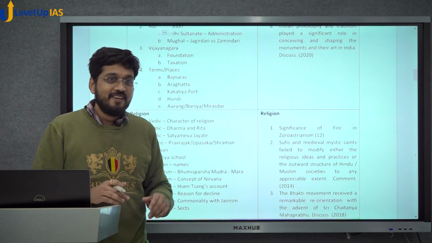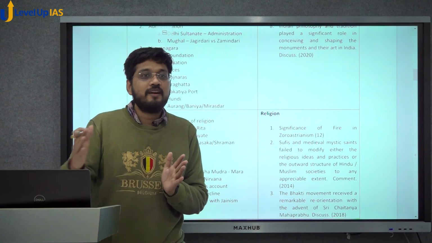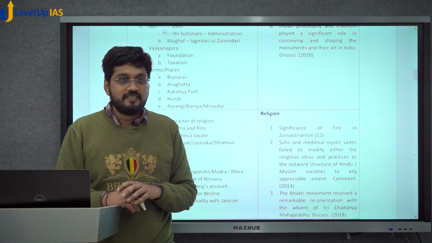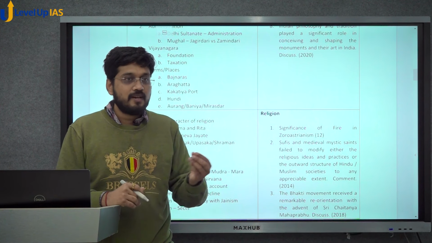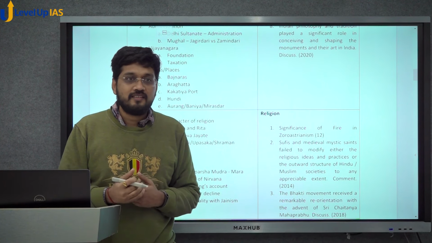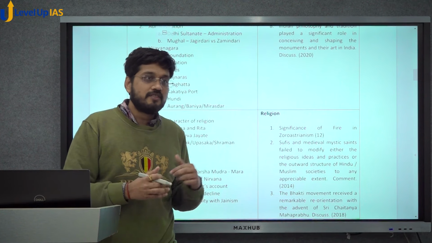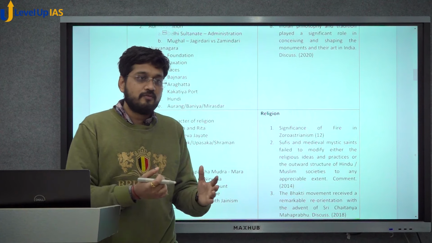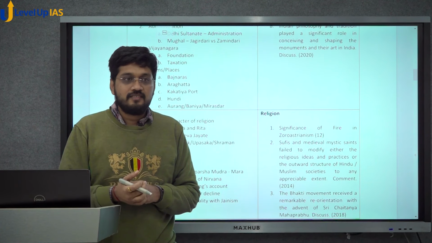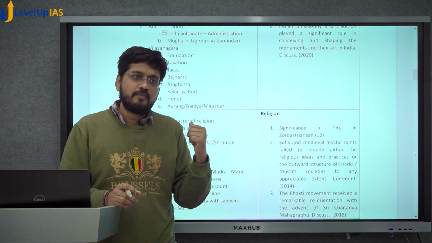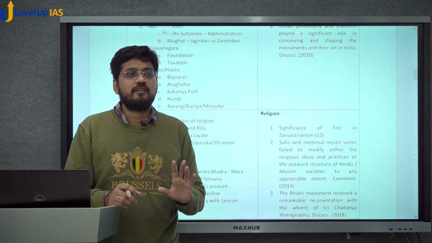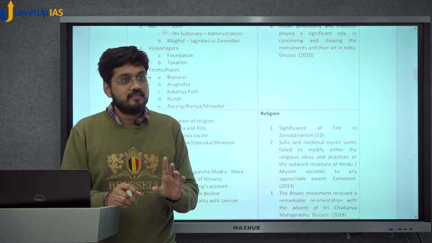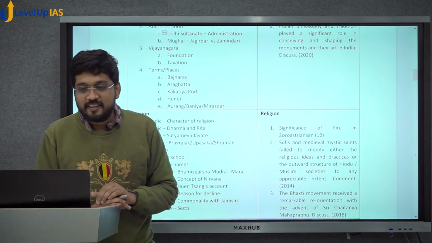That is also there, but he had to manage the entire logistics behind the supply into the cities. अगर खाना सस्ता मिल रहा है आपको शहर में, तो कहाँ से सस्ता आया? And in that comes the Banjara story, how Banjaras supplied food at such low cost, and how he controlled them. So generally in NCERT you will find the word Banjara appearing in Alauddin Khilji's market reforms. Again, economy, market reform. Then you have Araghatta.